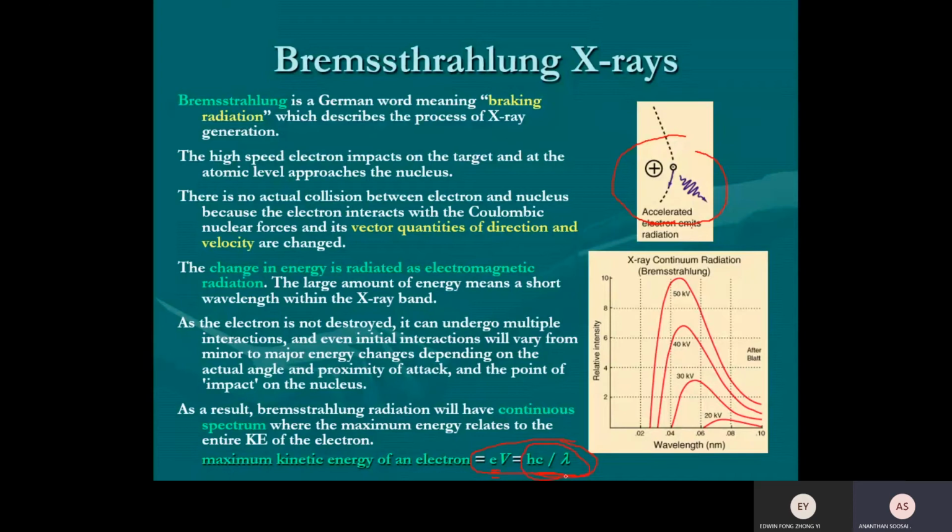Why do we learn quantum physics? Why do we learn X-ray under quantum? Because the X-ray uses the hc over lambda concept, the photon concept, to explain. That's why we learn X-ray under quantum. So eV equals hc over lambda. So you get the shortest wavelength ever produced by the X-ray tube for that particular voltage.